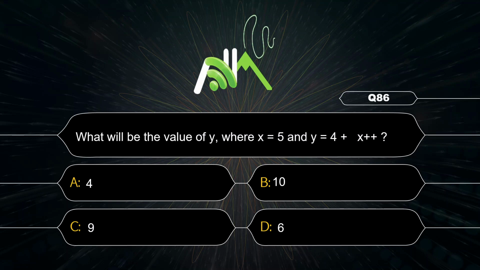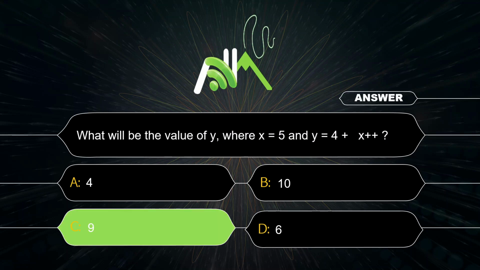This is an example of post increment. So the current value of the variable x, that is 5, is used in the expression. So value will be 4 plus 5, that is 9. Then you can increase the value of x later on. While evaluating the expression of y, you should use the current value. So the correct answer is 9.